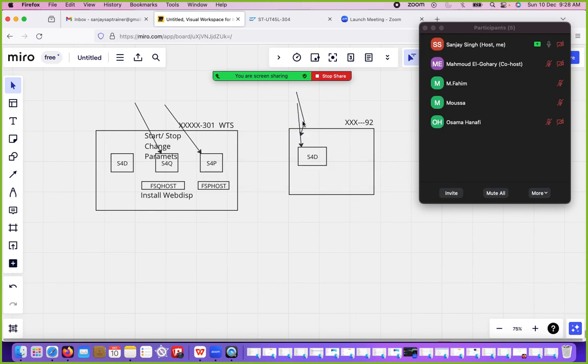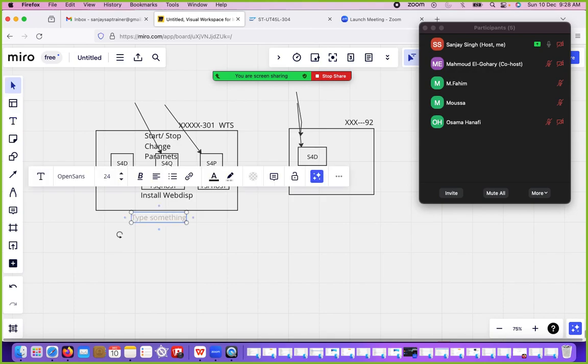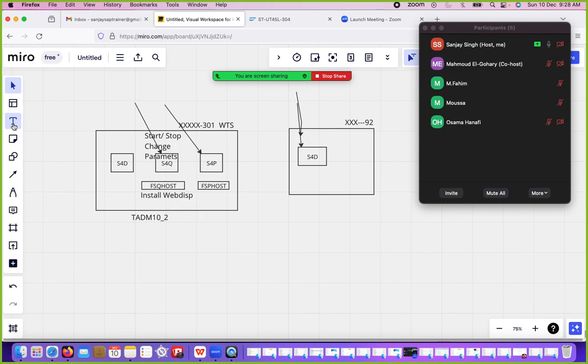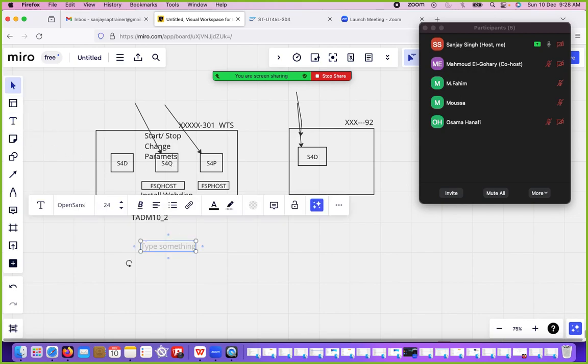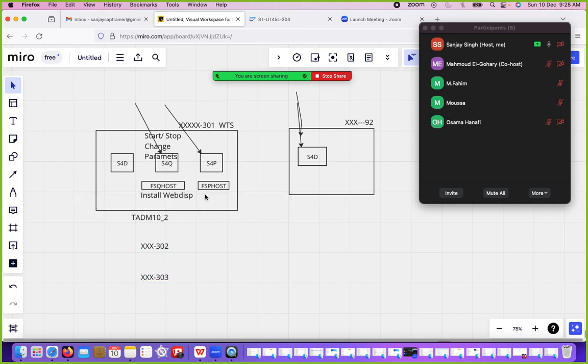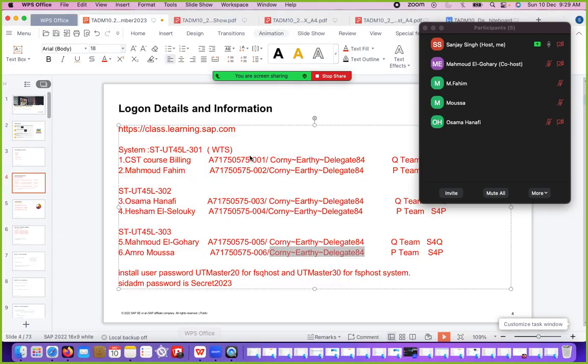But in TADM10 part 2, two participants are going to one server. We have one server 301, another server 302, another server 303, and I am working on 304. So we have six participants: two participants are working on 301, two on 302, and two on 303 server. So this is our training landscape.